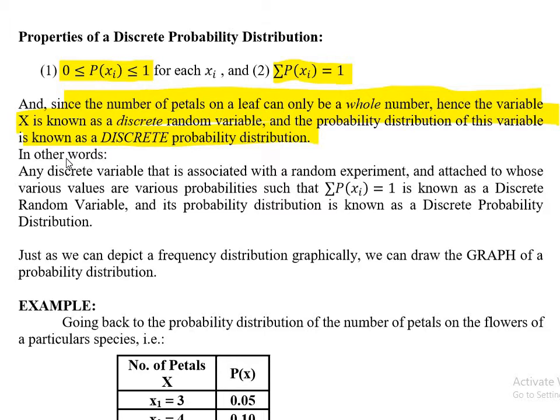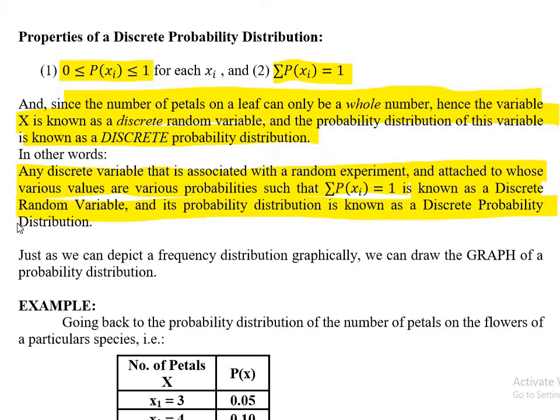So in other words, any discrete variable that is associated with the random experiment, whose various values have various probabilities such that the sum of all probabilities is 1, is known as a discrete random variable, and its probability distribution is called discrete probability distribution.